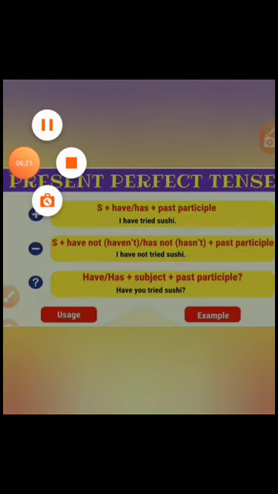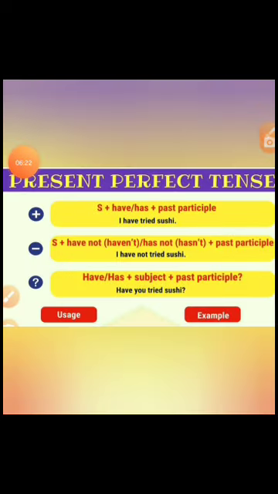Negative sentences: subject plus have not or has not plus past participle. In interrogative sentences, we place helping verb first, have or has first plus subject plus verb third form.